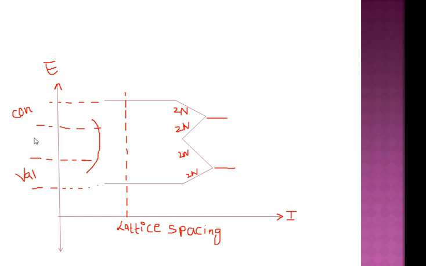Depending on this energy gap, materials are further divided into semiconductors, conductors and insulators. We will discuss this topic in the next video.